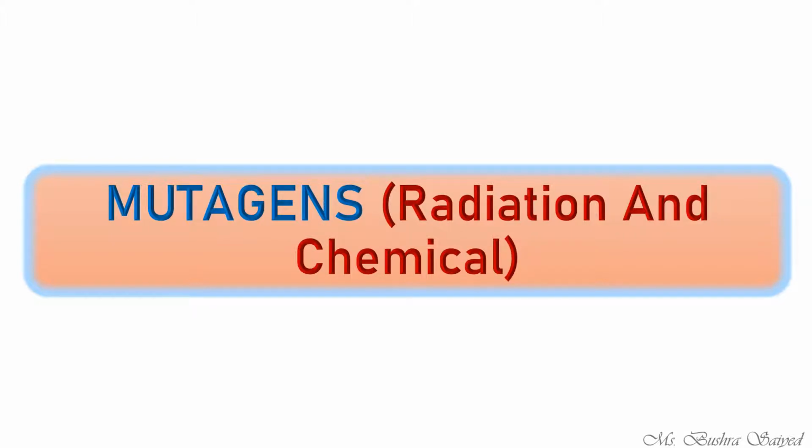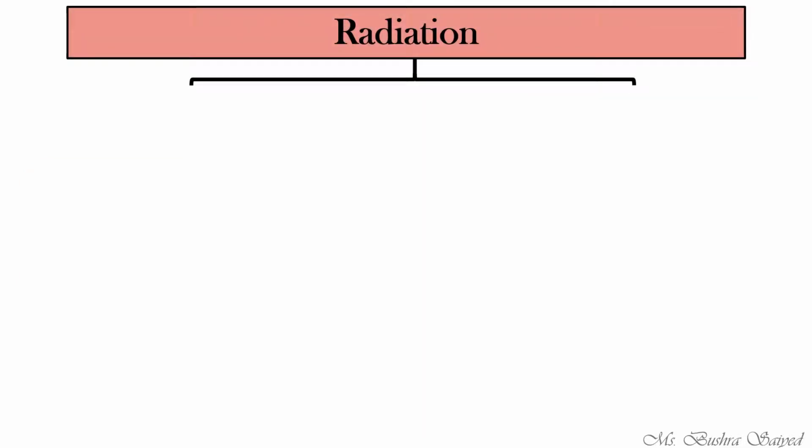Coming next to the mutagens. The next topic is mutagens. Mutagens are the chemicals or agents which are responsible for causing mutation. We have to study only two of them, the radiation and chemical. The first one we talk about is radiation.